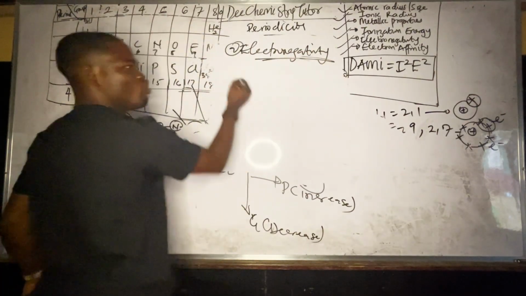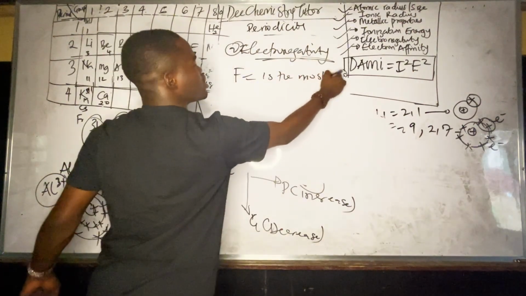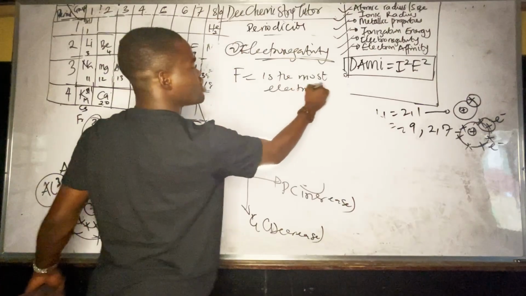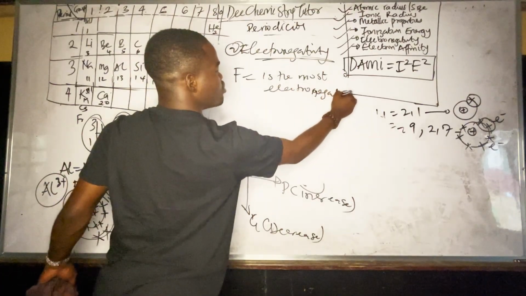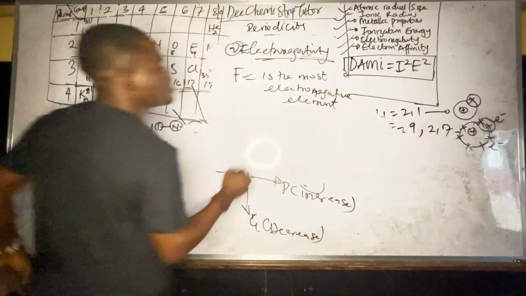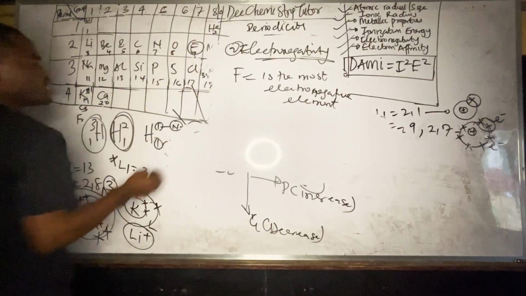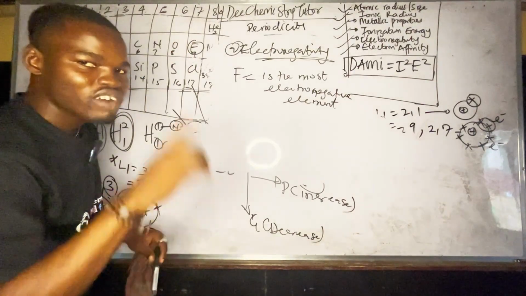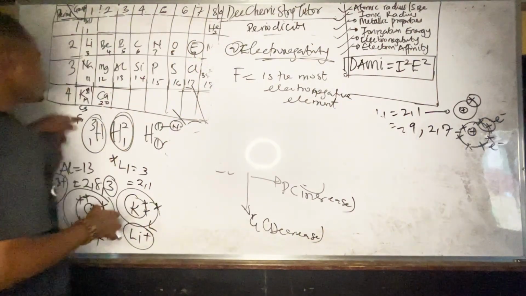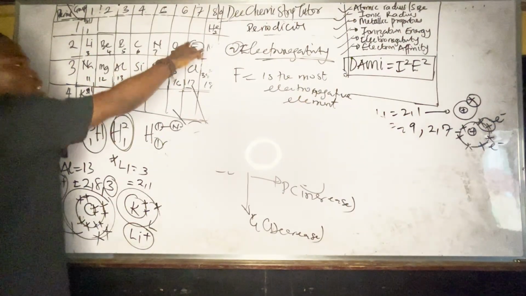Electronegativity. Of course, you should know that fluorine is the most electronegative element. So that gives it away. If fluorine is the most electronegative element, what is the most electropositive? I told you, francium. Francium is the most electropositive element. Fluorine is the most electronegative element.